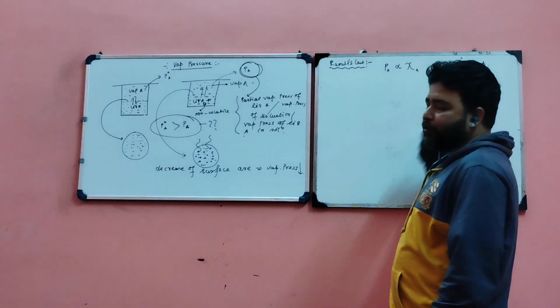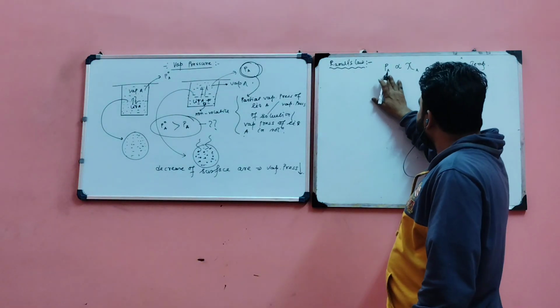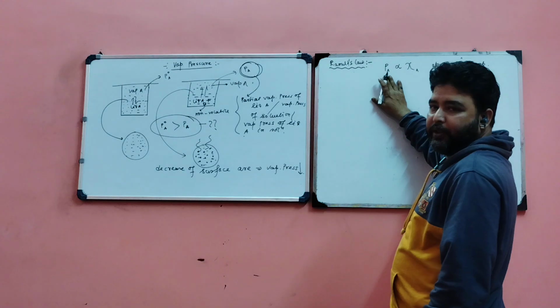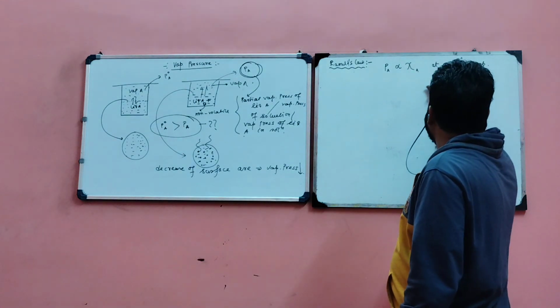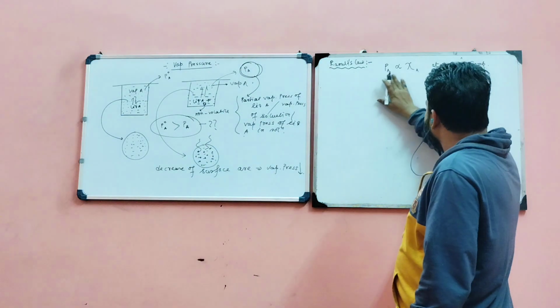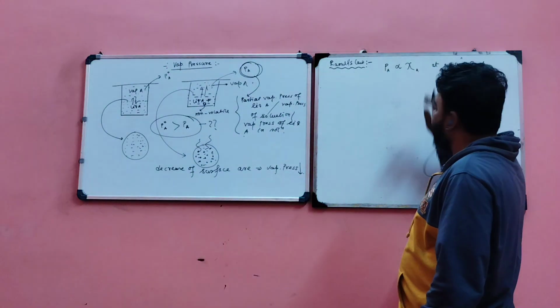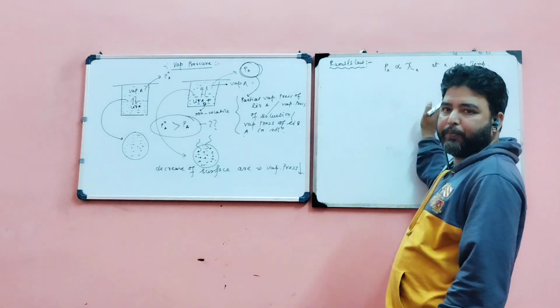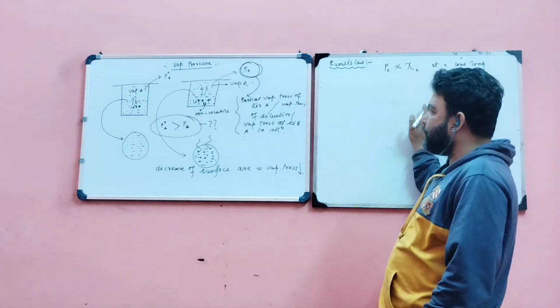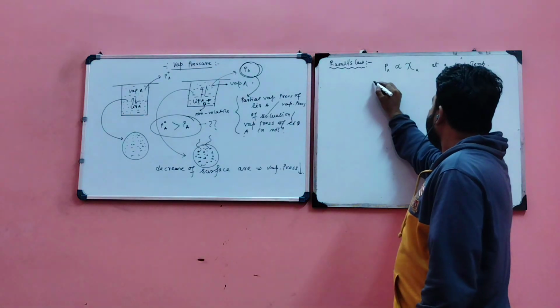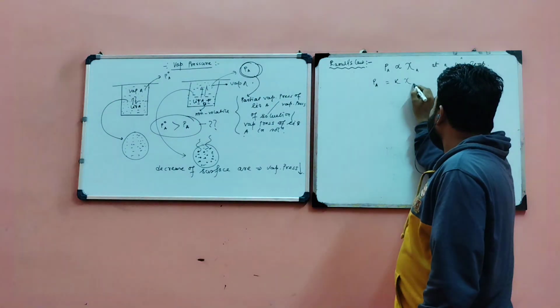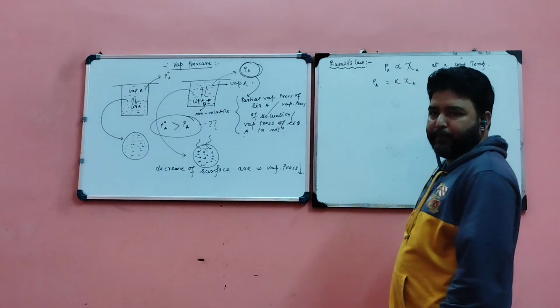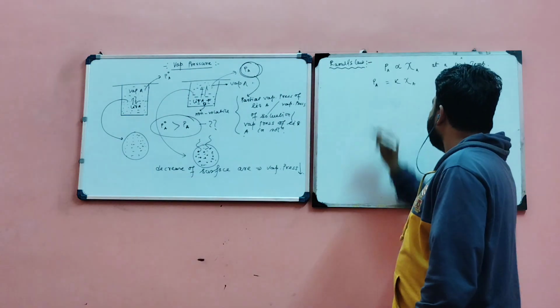So when temperature is constant, the partial vapor pressure of a liquid is directly proportional to its mole fraction. So Pa is proportional to chi. Here chi indicates the mole fraction, Pa indicates the partial vapor pressure of the liquid. So we can say Pa equals K into chi, where K is the proportionality constant.